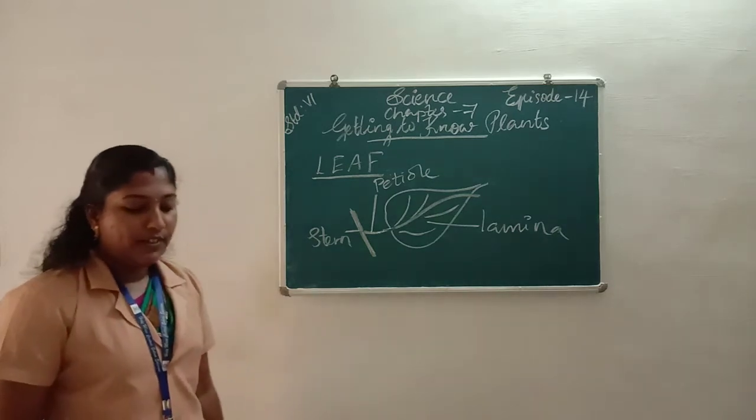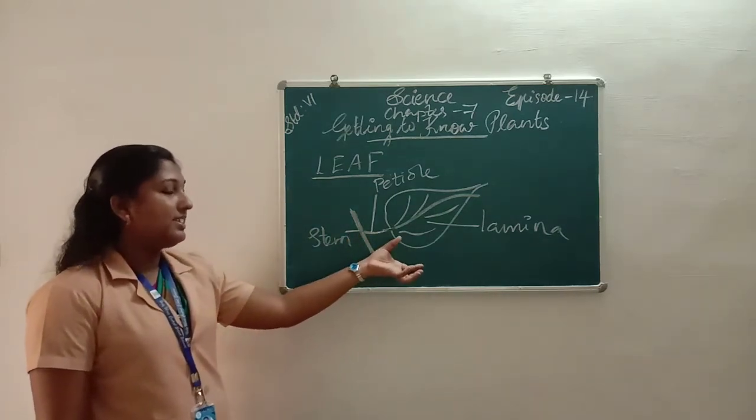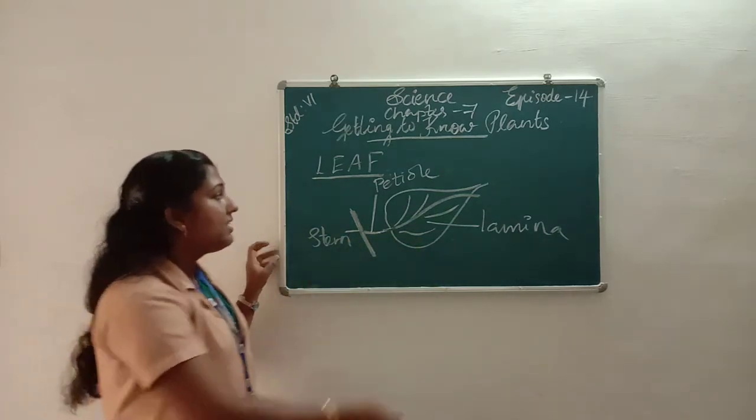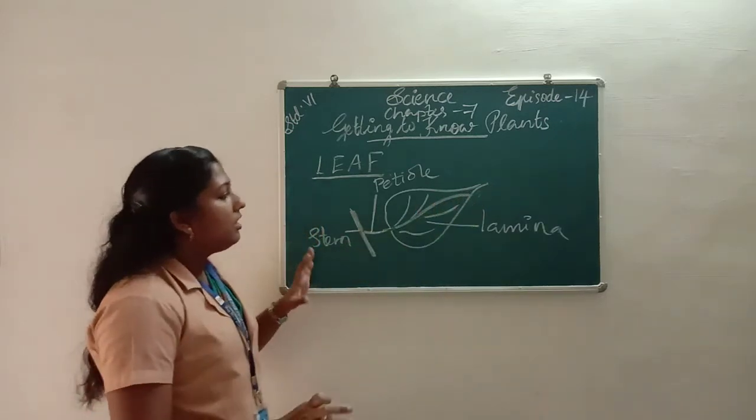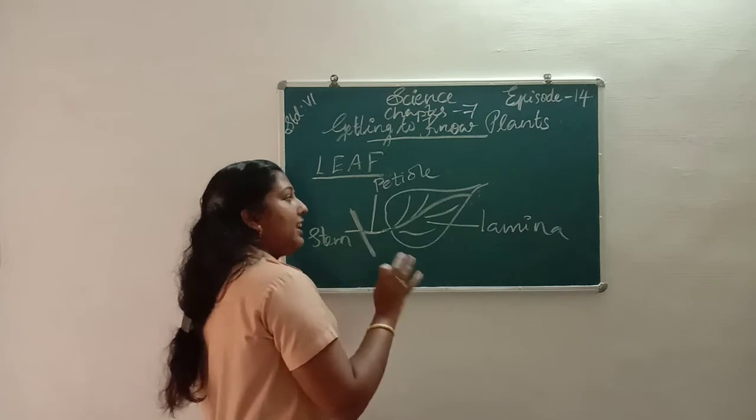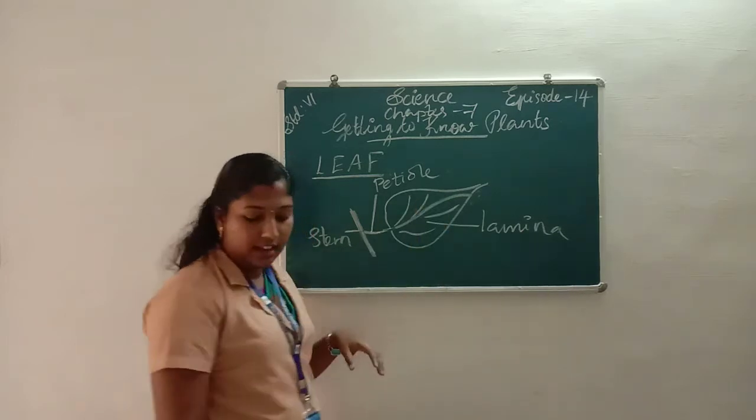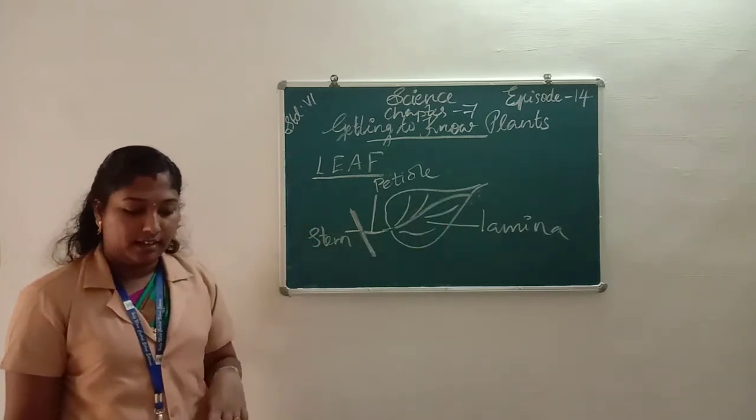Okay, then a leaf is a flat and green structure. What is the color of a leaf? We can see leaves are in green color.